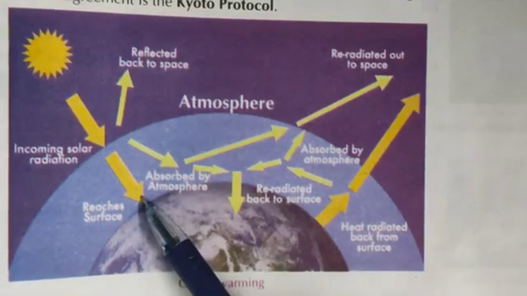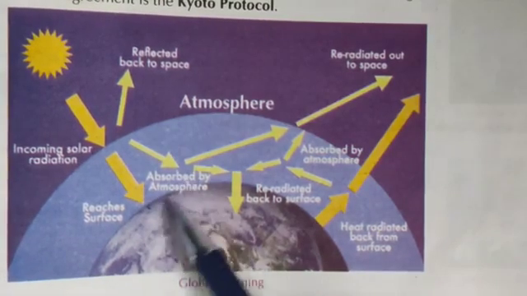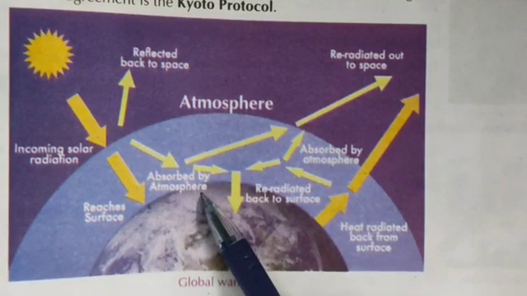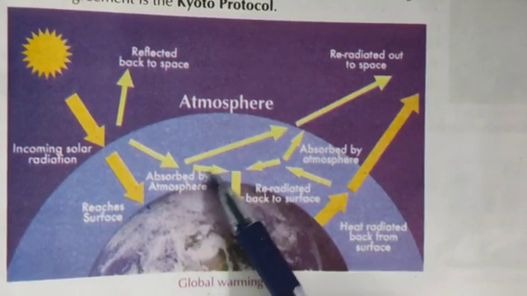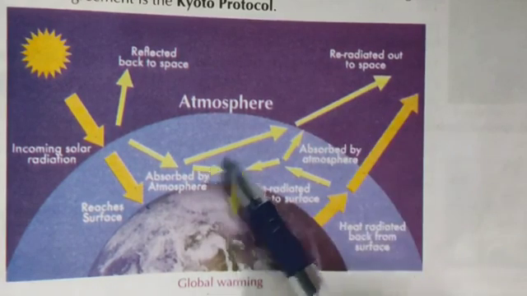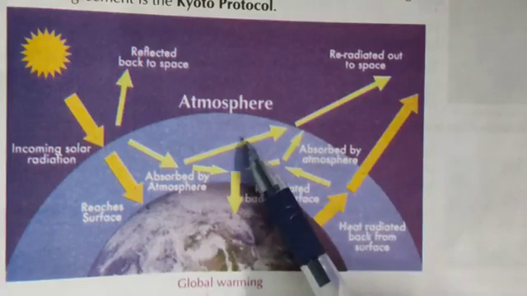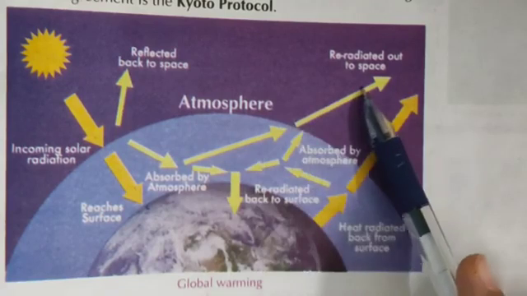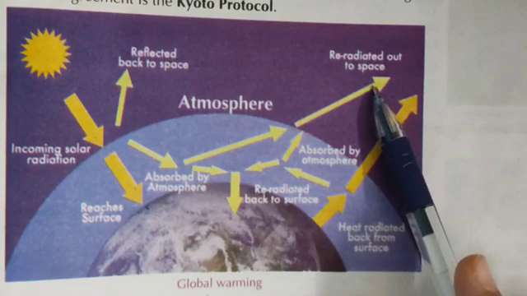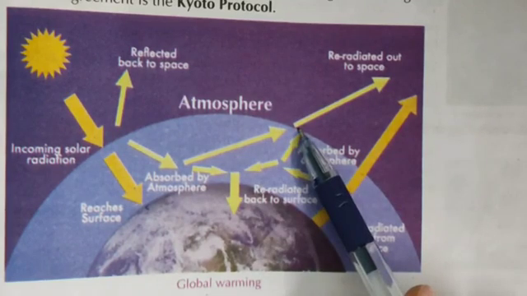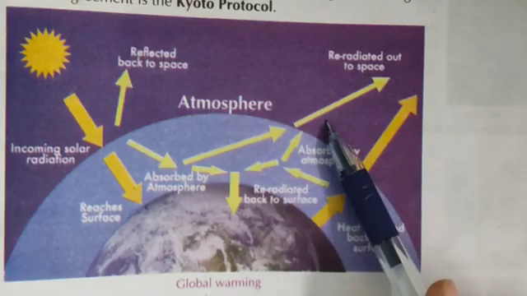Then, some of the rays are absorbed by the earth surface and the atmosphere, while some are reflected back into the space. These arrows show that some rays are reflected back into the space. And these reflected rays are trapped by some gases like carbon dioxide and methane.